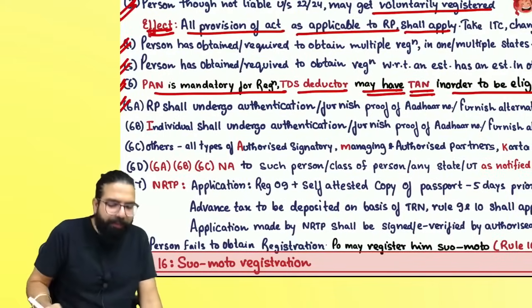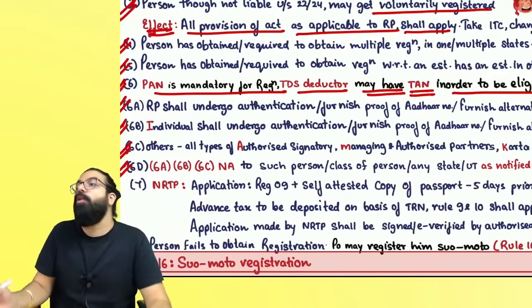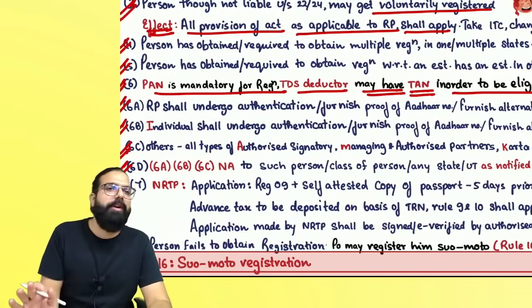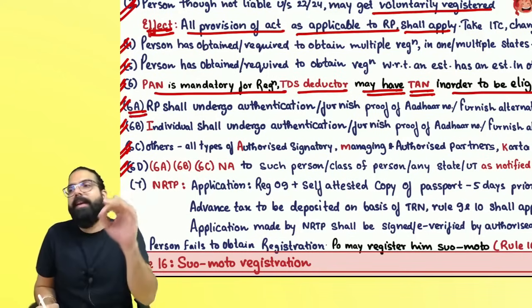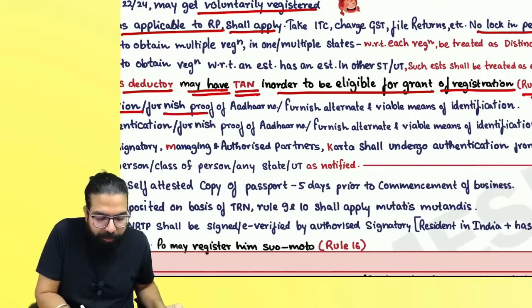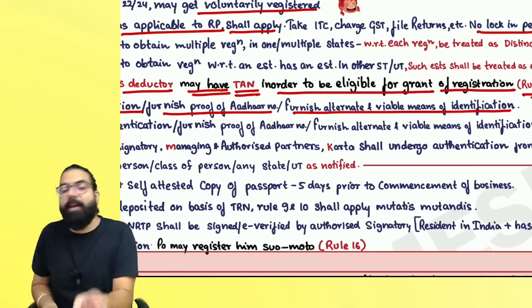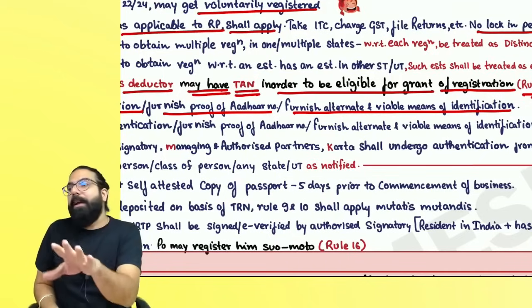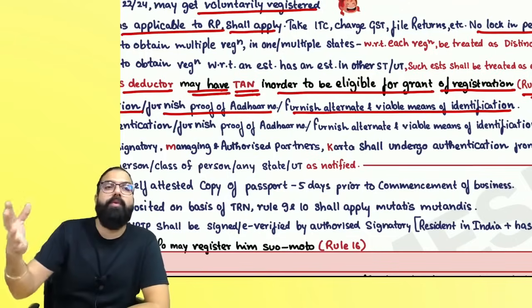The next is 25(6)A, 6B, 6C, and 6D, which talk about Aadhaar authentication. Section 25(6)A says a registered person shall undergo Aadhaar authentication, or furnish proof of Aadhaar number, or be given alternate and viable means of identification. But that will happen. This is for existing registered persons. Existing means already registered persons.